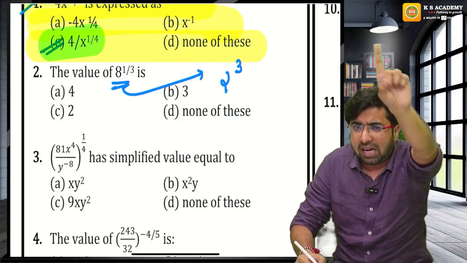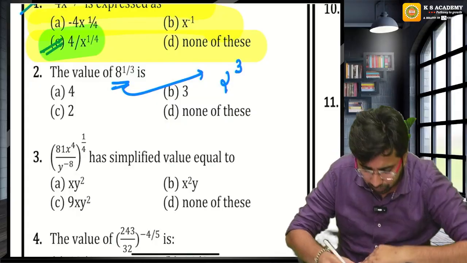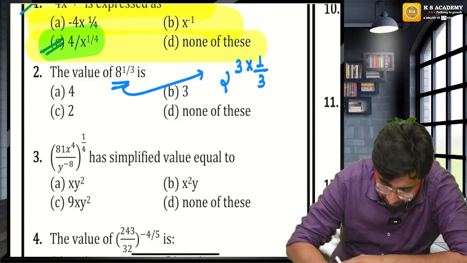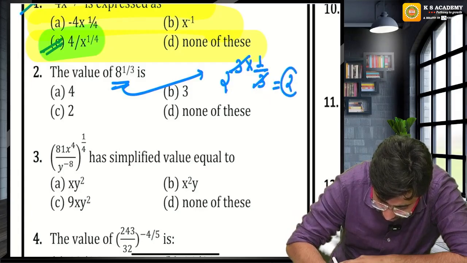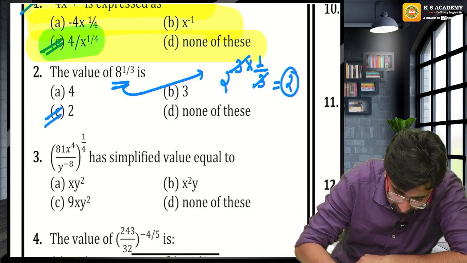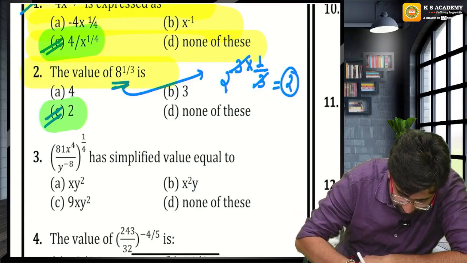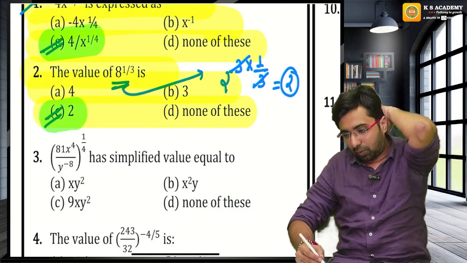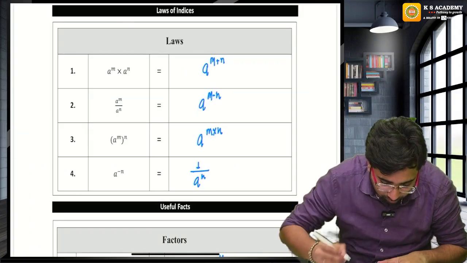Already there is a power. Can I say powers multiply? Already there is one power 1 by 3. So powers multiply among themselves. 3 will cancel and the remaining answer is, guys, 2. Option C is the right answer. Guys, option C is the right answer. Guys, is this point clear to all of you? Can I move forward? Guys, now please come to one basics.